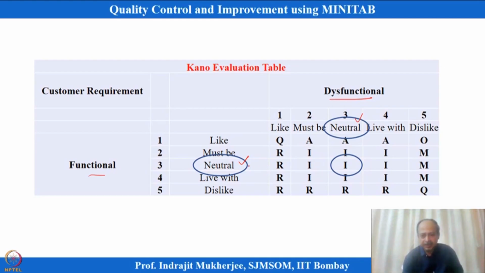So, what you have to do is go into the table and see where it falls. I go down over here, and I see that they intersect in a box which shows indifferent. Okay. So, these are the letter codes. A means attractive, I means indifferent, R means reversal, Q means questionable, the response is questionable, like that.